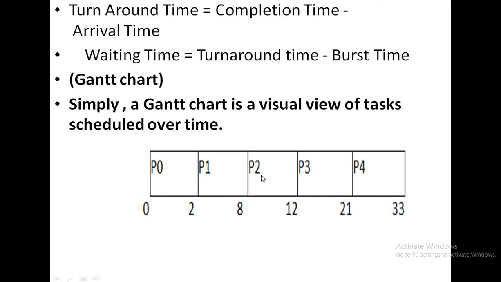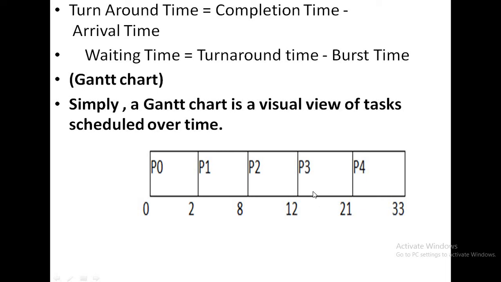After that P2 comes into the ready queue, which has a CPU burst of 4 milliseconds. That means the CPU takes 4 milliseconds to execute the P2 job, that is, 8 milliseconds plus 4 milliseconds equals 12 milliseconds.